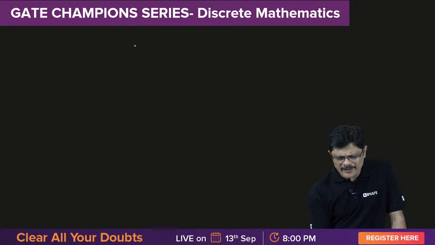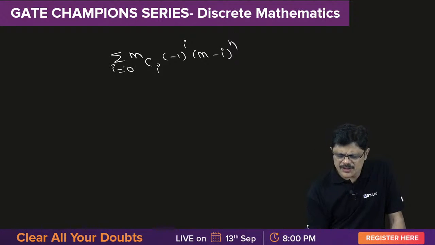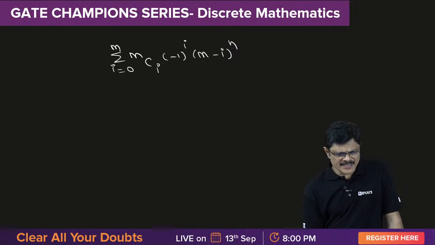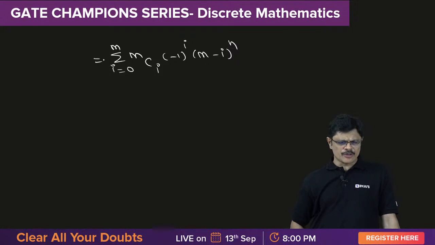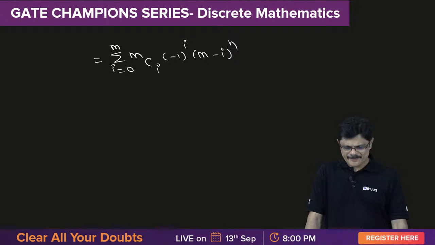Hope you understand. If you want, you can write it as mCi (minus 1) power i (m minus i) whole power n, where i varies from 0 to maximum m. This is the summation formula. The same formula can be written using summation notation like this.